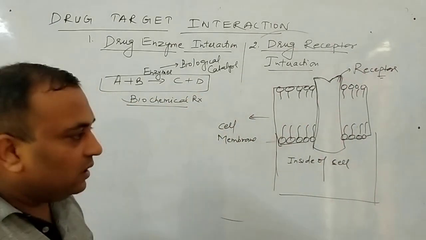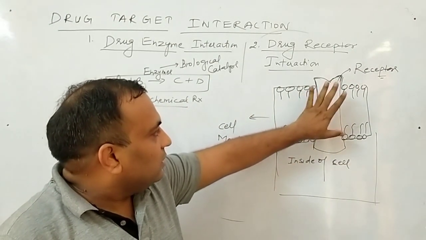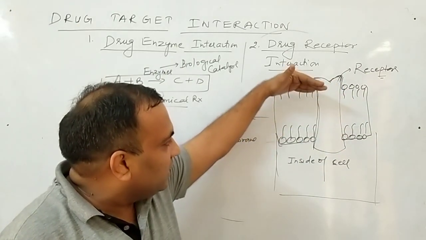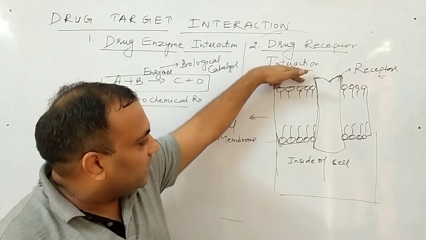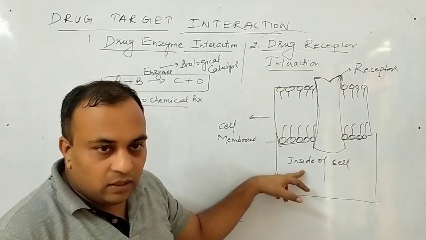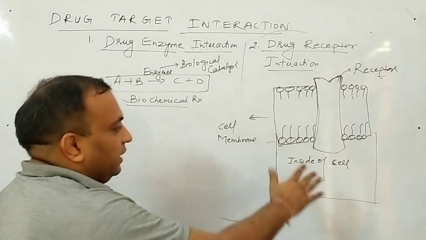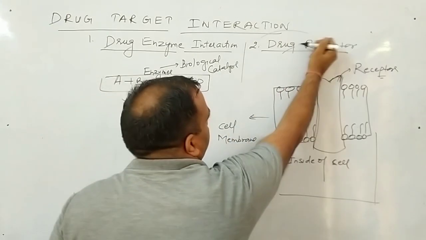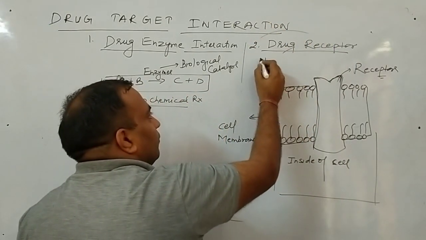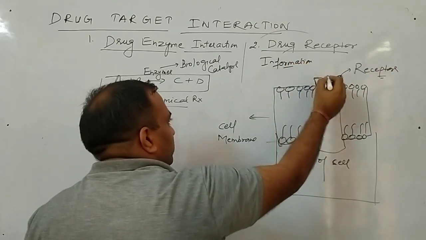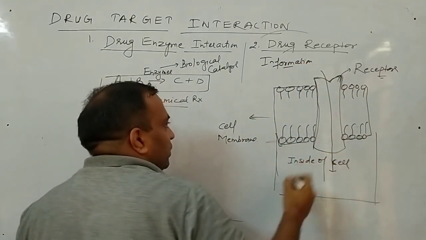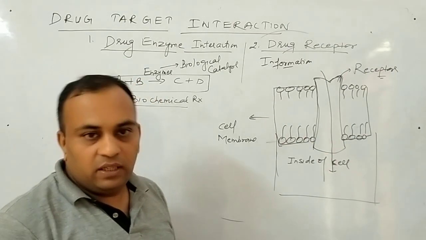So what are receptors? These are biological substances present in the cell membrane, whose one part is outside the cell, other part is inside the cell. What is the function of this? Its function is simple, just to get the information from outside the cell and transfer the information inside the cell. Clear to all of you?